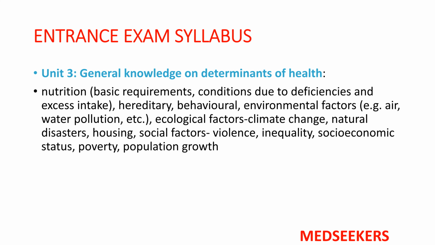Coming to our third unit, it's general knowledge and determinants of health. Basically they are telling you should study public health nutrition, like basic requirements, deficiencies and excess intake, hereditary, behavioral, environmental factors like air pollution, water pollution, noise pollution, all that you have to know. Ecological factors, climate change, natural disasters, housing, social factors, violence, inequality, socio-economic status, poverty, population growth. Basically all these are social determinants of health. You have to study all this in detail.